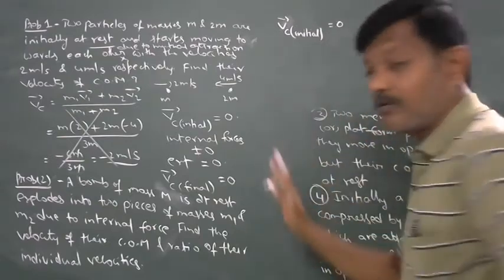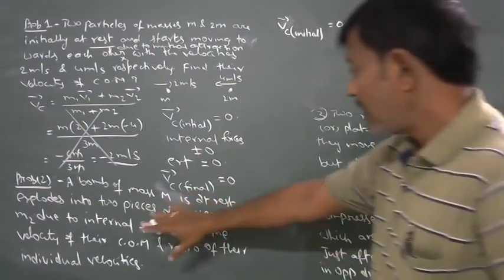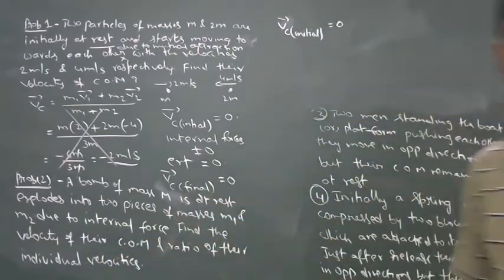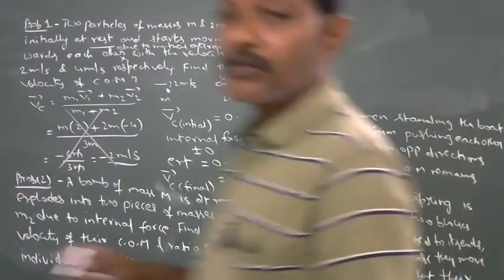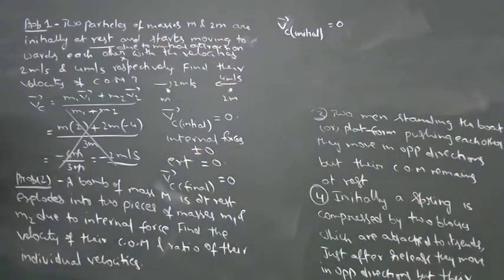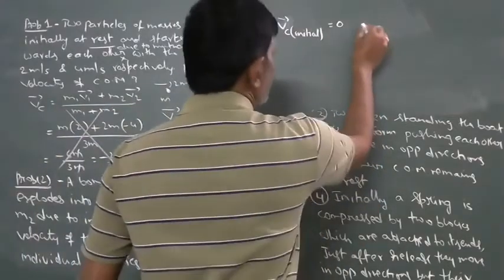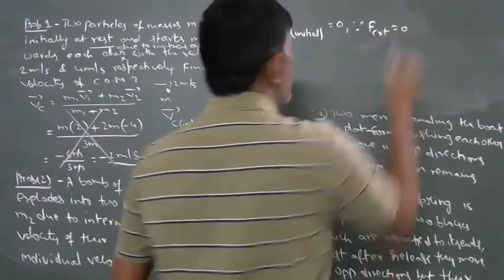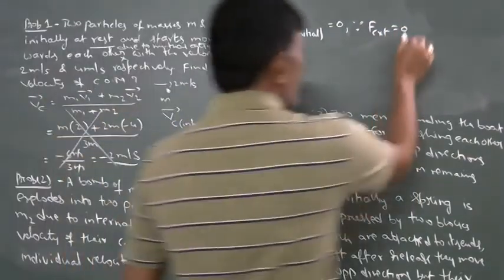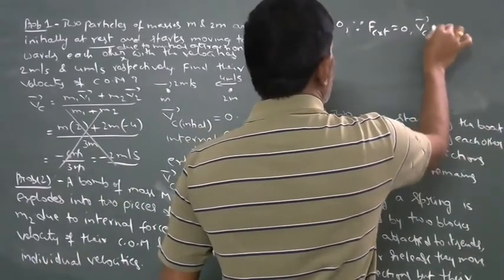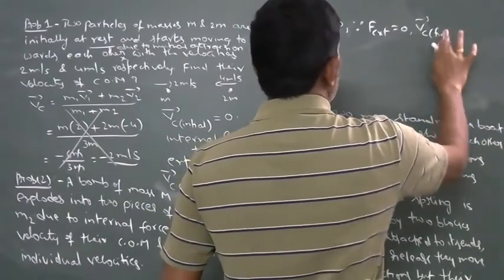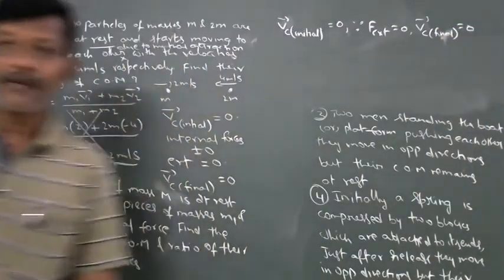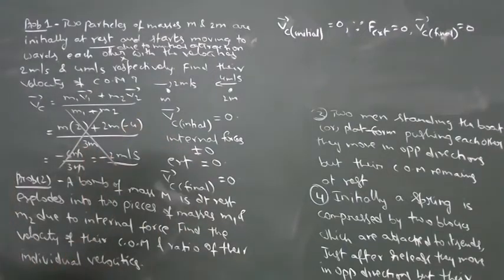Next, this bomb explodes into two pieces due to internal forces. Since F external is 0, the velocity of center of mass at final state is also 0.